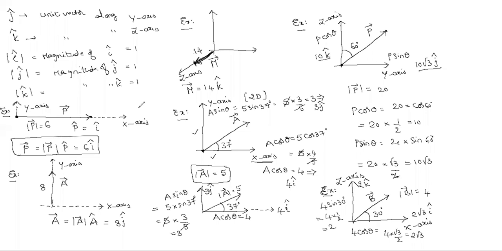No, right, good. So this one, what Mr. Maikanta told, the magnitude I gave 4 and quickly he responded. Along the x-axis he said 4 cos theta and along the z-axis he said 4 sin theta. He gave the answers also: this is 2 k cap and this is 2 root 3 i cap. So this is the last example for today's class.